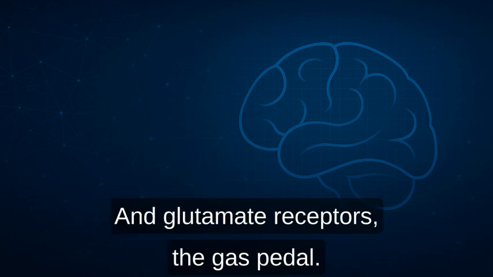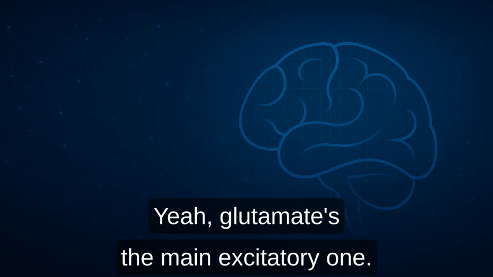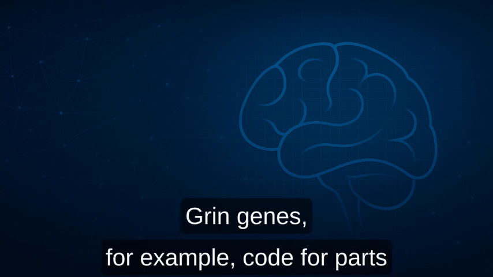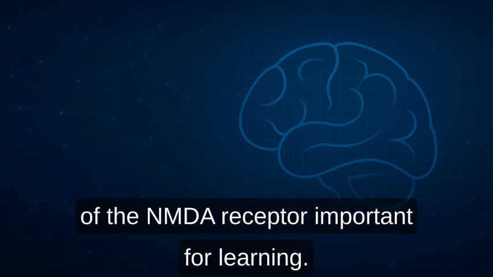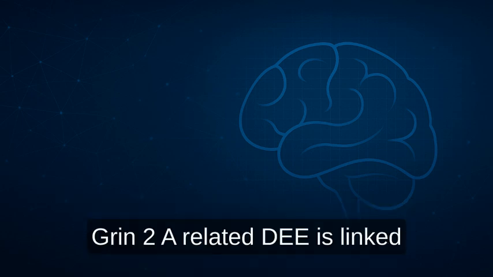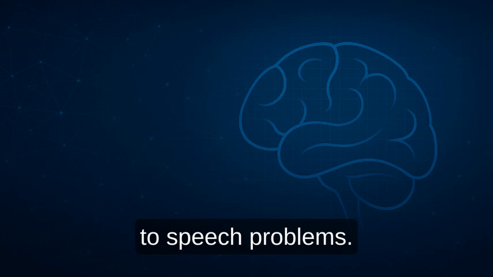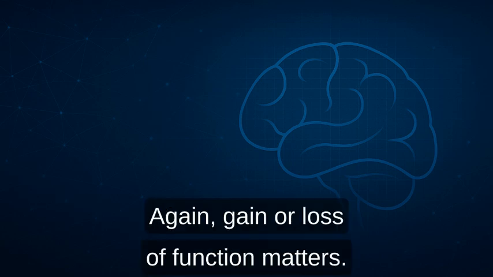And glutamate receptors, the gas pedal. Yeah, glutamate's the main excitatory one. GRIN genes, for example, code for parts of the NMDA receptor important for learning. GRIN2A-related DEE is linked to speech problems. Variable ID, again, gain or loss of function matters.